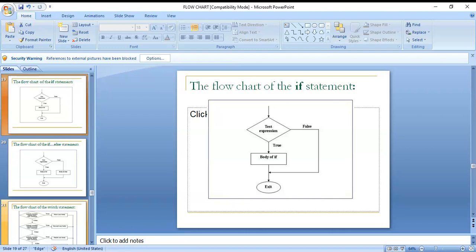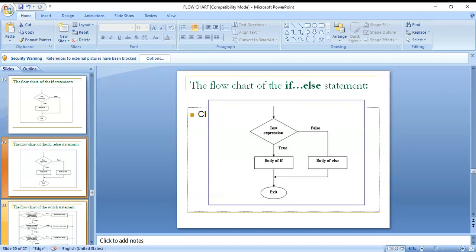The difference between while and do while: the condition is tested at the beginning of the loop for the for and while loops. The condition is tested at the end of the loop in the do while loop. The first time, whether the condition is true or false, the loop is executed. Then after testing, if the condition is false, it comes out of the loop.